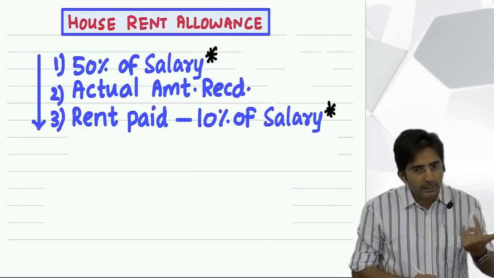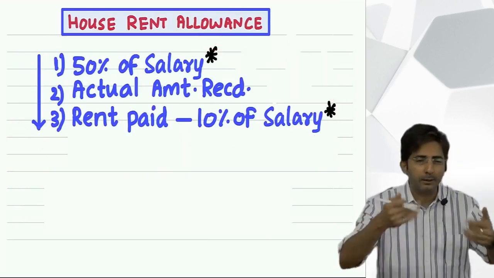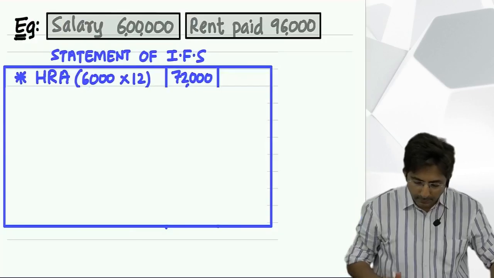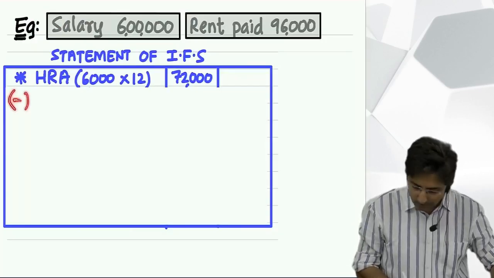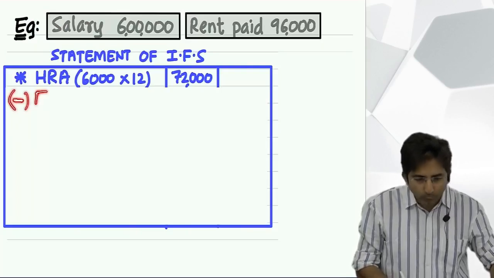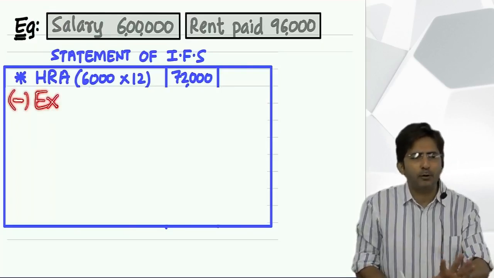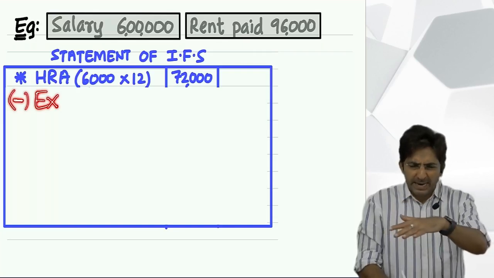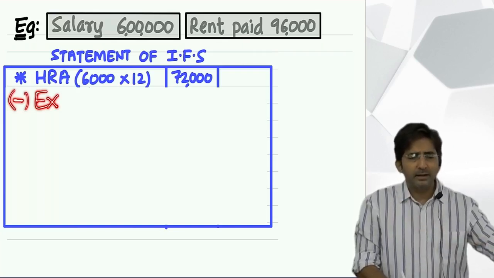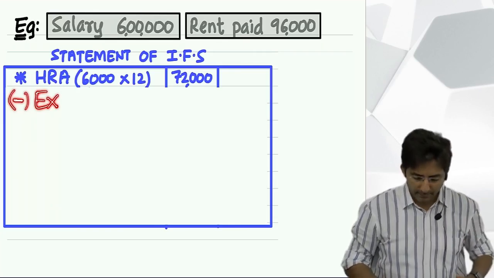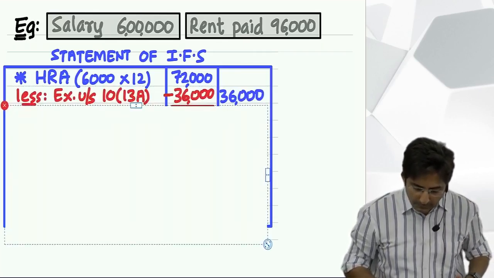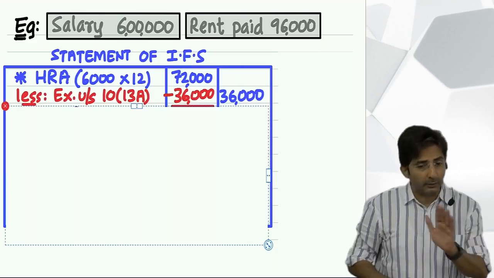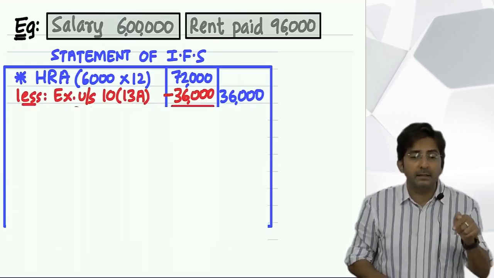Okay. So let us use the formula without understanding the logic for the time being. So tell me first, what should I write here? Less: exempt under section. You should not directly start any formula. First you have to write the heading. Exempt under section 10(13A). So no, here it is not 10(14). All the allowances are exempt under section 10(14), but this is under 10(13A).